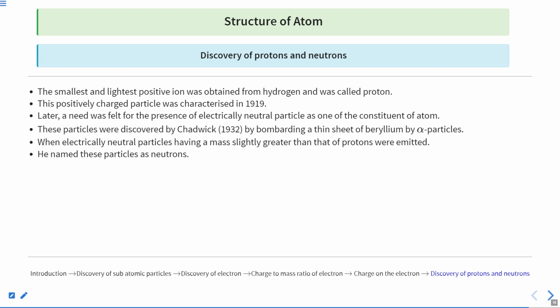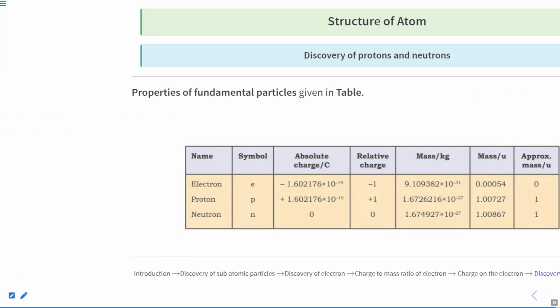Because when you calculated the mass of an atom with the spectroscopic method, you know that these are the number of electrons, and they will contribute to this mass. These are the number of protons, this will contribute to this mass. Now still the mass of the atom was in great deviation with the actual mass that we calculated through experiment with the help of electron and proton. Means something is missing here, and that must be neutral because electron and proton are already maintaining the electrical neutrality, and that thing came out to be neutrons. Clear? Okay.